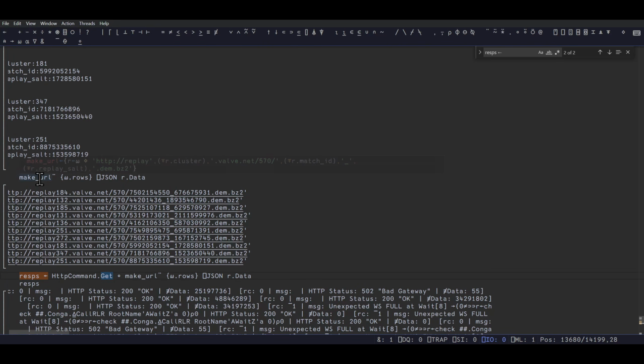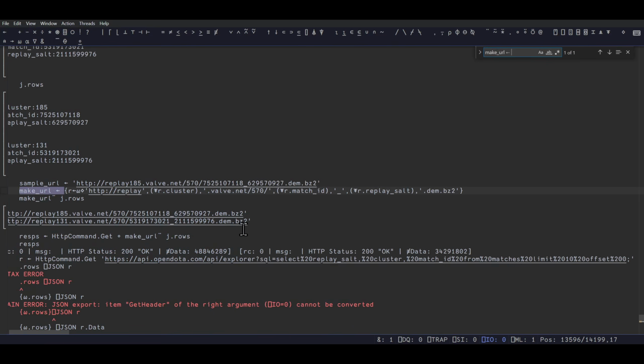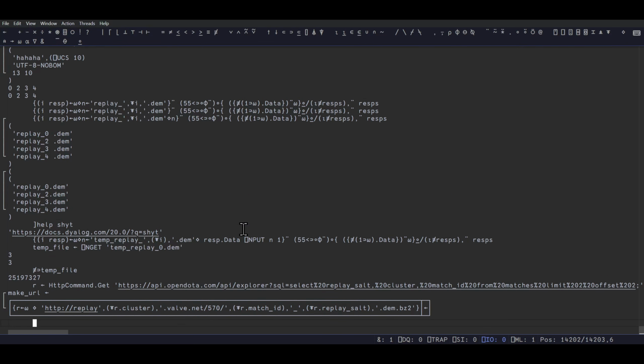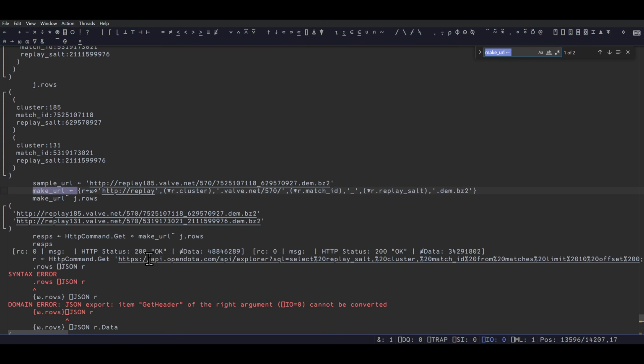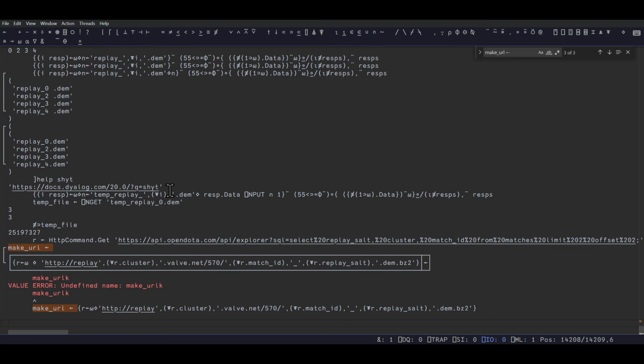I also need to have the definition of make URL. I can't jump to it, but I can see it there, which is cool. Can I say make URL? Okay, this looks like it's good. Make URL. I want to define what make URL is. Why is this boxed? I want to just run this line again. There we go.